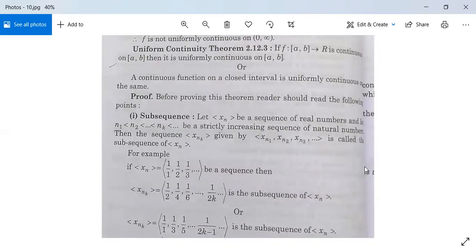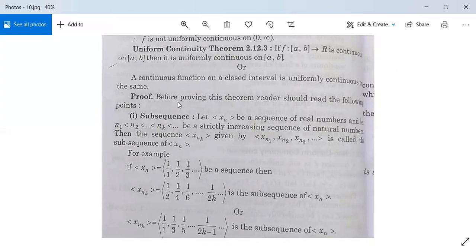इसके बाद एक theorem है, इसको भी देख लेते हैं हम लोग. Uniform continuity theorem. If f be a mapping from [a,b] to R and it is continuous on closed interval [a,b], then it is uniformly continuous on closed interval [a,b]. अगर ये closed interval है तो continuity imply करेगा uniform continuity. और a continuous function on a closed interval is uniformly continuous on the same.